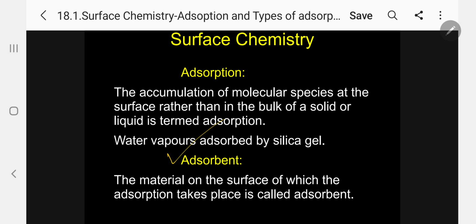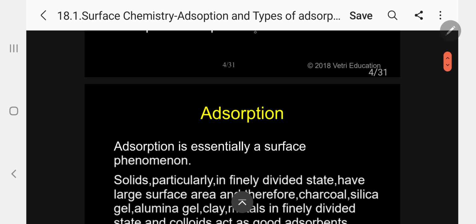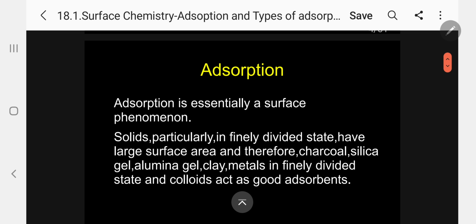The material on the surface of which adsorption takes place is called adsorbent. Generally, the adsorbent will be a solid. Now, adsorption is essentially a surface phenomenon.